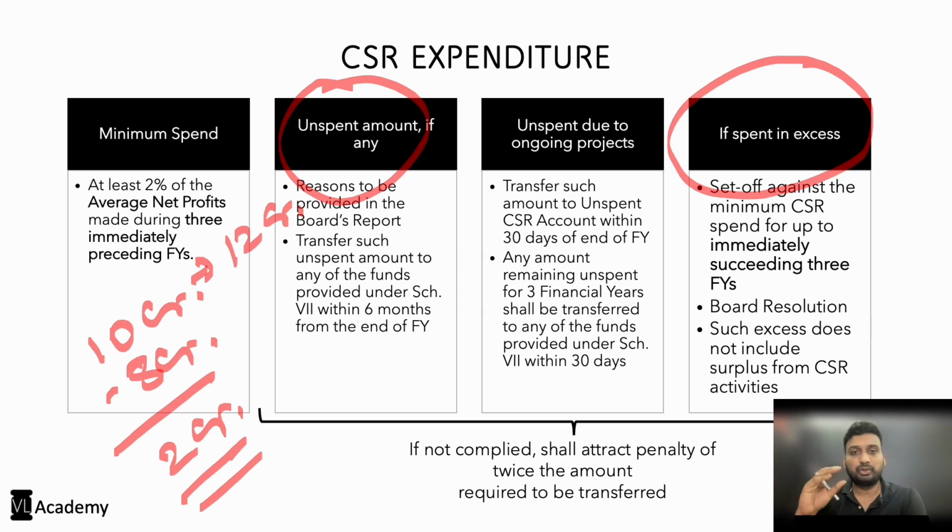Let's say you are running a particular store through some vocational activities, and some money has been generated in that program. That money per se cannot be considered as excess. It is surplus from the CSR activities. It will be utilized towards the CSR activities. The excess shall be that amount which pertains to your average net profits and which is directly coming from the company's bank account or rather the company's cash flows. So this is with respect to the CSR expenditure.